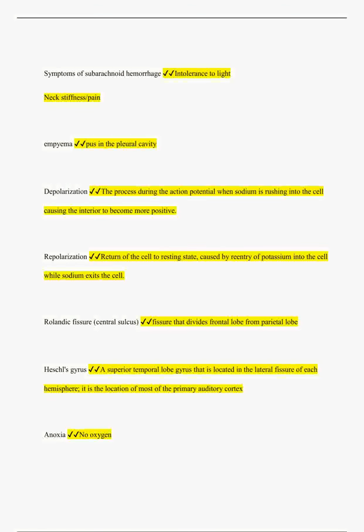3/4. Symptoms of subarachnoid hemorrhage: intolerance to light, neck stiffness/pain. Empyema: pus in the pleural cavity.